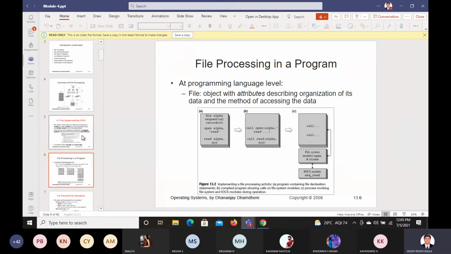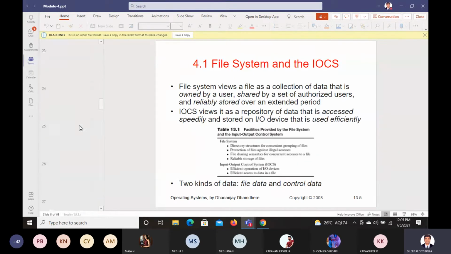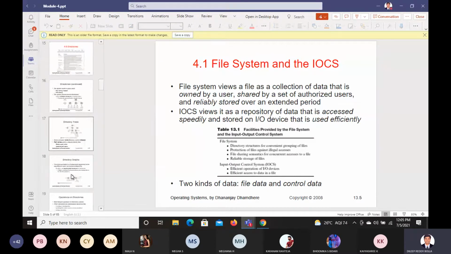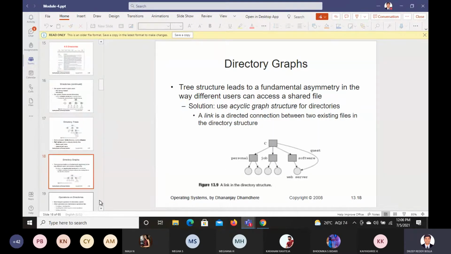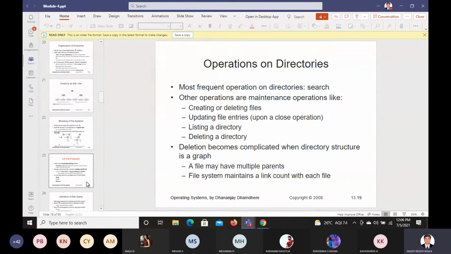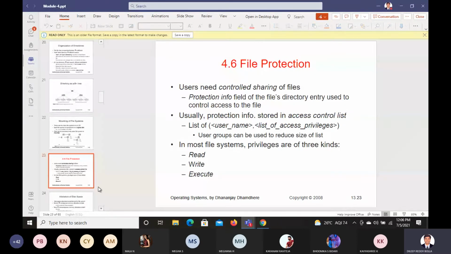Now we are going to see something interesting, which is the interface between file system and IOCS. How do we interface between them? Definitely that will be one of the interesting parts. Why has that been interesting? Anywhere you see, you have to share your documents or your corresponding files. Now, how to allow them, how to block them, that will be definitely an interesting part. So let us look at that.